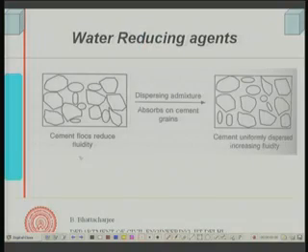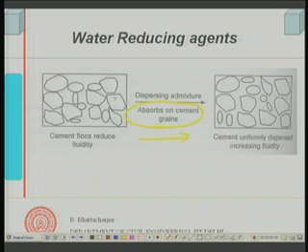This diagram will give us the idea how they act. You can see the cement flocs, where the fluidity is relatively less, the particles are all together. So, when you add dispersing admixtures, they get adsorbed at the cement grains, and the cement particles are now individually separated, because they are not together.